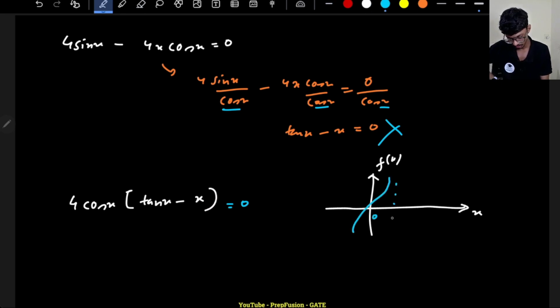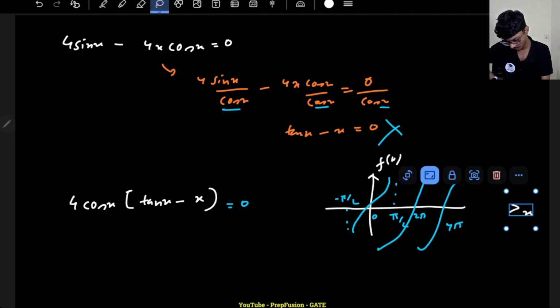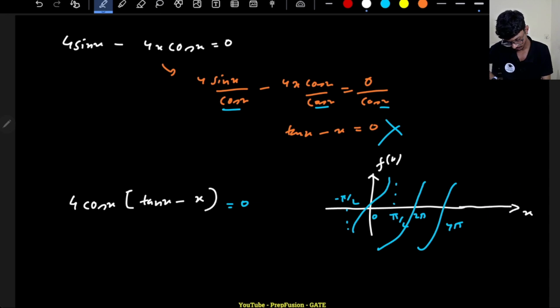Around pi by 2, cos x is 0, so this will be around pi by 2, this will be minus pi by 2, and again this will go on. This will be periodic by 2 pi. Again here I will have 4 pi and again 6 pi. Roughly this will be the graph.